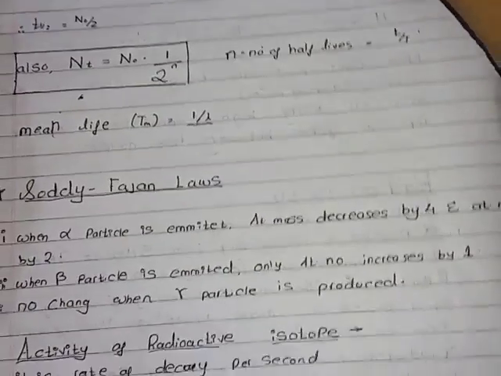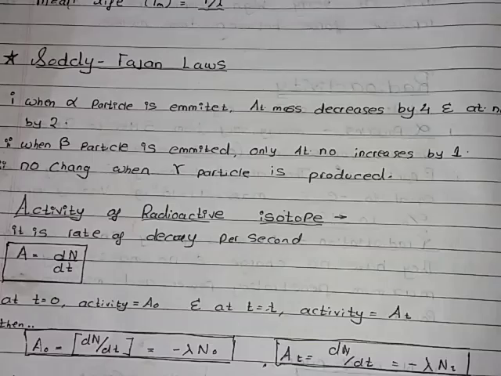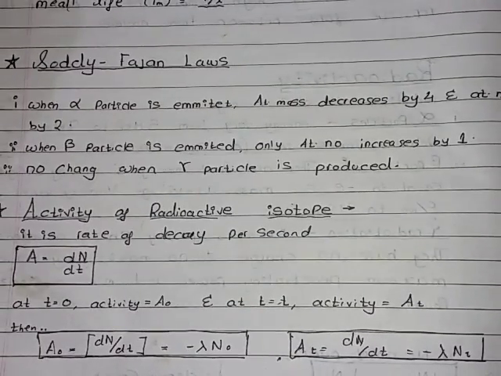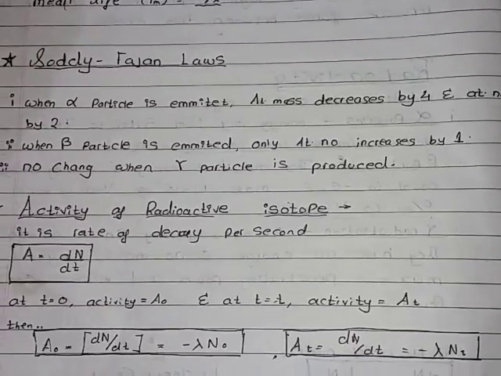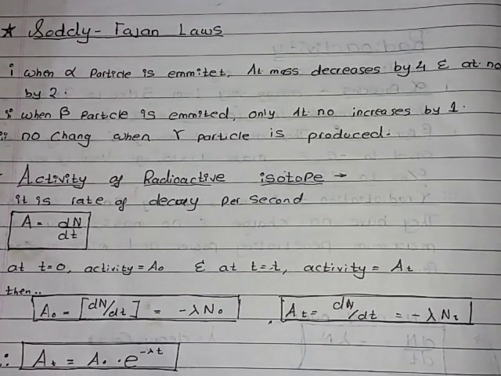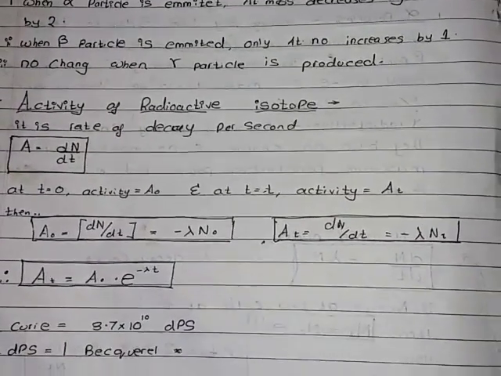Now, Soddy-Fajans law. When an alpha particle is emitted, atomic mass decreases by 4 and atomic number by 2. We'll just learn that. Again, when a beta particle is emitted, only the atomic number increases by 1, and there is no change when gamma radiation is produced.